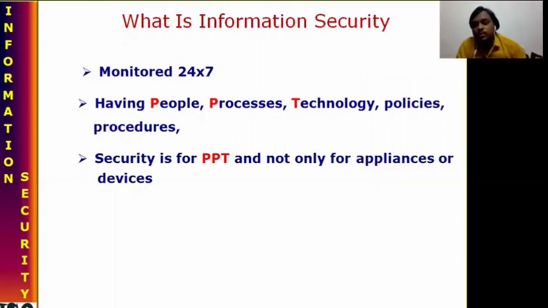For these three things, we have to provide security. The people means those who are involved, suppose organizational staff. For that, we need to test or identify whether they are authorized or not. And process: what kind of process we're going to use, like business processing, and technology. Suppose we're using network communication for transmission of data from one system to another system. From this point of view, we need to be protected. The security is for the PPT and not only for applications or devices.